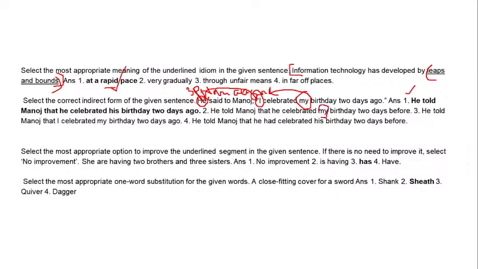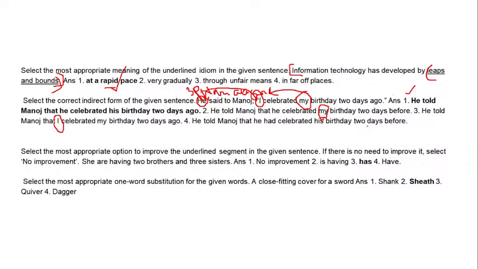Number two says my birthday, but it won't be my anymore in the indirect sentence, because there is no one to express as my. It's his, because the perspective has changed now. It's no more in the subjective case, it's in the objective case now. In number three, he told Manoj that I celebrated. We can't use pronouns like I and my, because they are subjective pronouns. It will all be in the third person, not the first person anymore. It will be he and his.